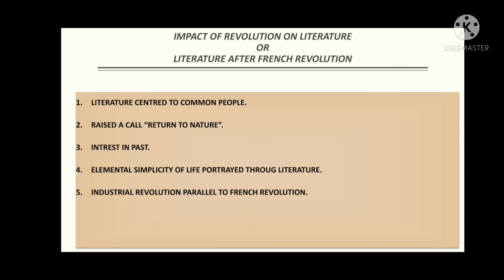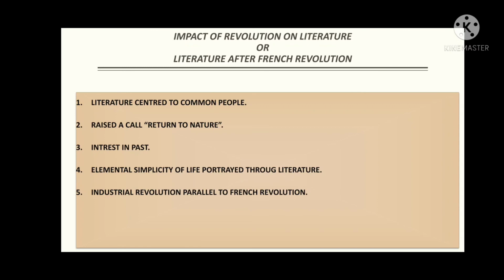And for this reason, the literature after the French Revolution, or the poems, were centered on the themes of nature, right? And for this reason, we can see that most of the poems written by all the Romantic poets have the theme of nature. And this call, this motto, return to nature, was raised by Rousseau initially. Rousseau said a famous line which I can remember right now: man is free but still everywhere in chain. Right? So he was saying that man is born free but still he is everywhere trapped in chains. This was the ambition or thinking of Rousseau.